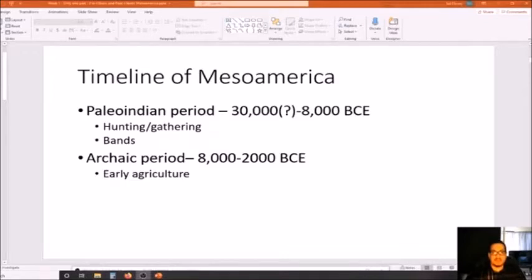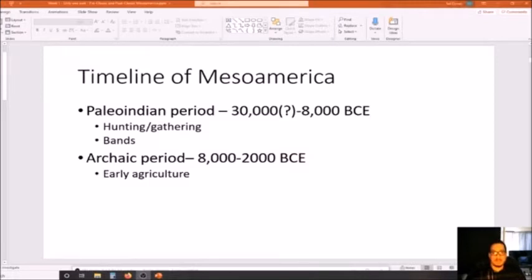For now, I just want to give a brief overview of the 5 time periods of Mesoamerican history that we're going to be looking at for pre-Columbian civilizations. So you start off with number 1, the Paleo-Indian period. Number 2, we have the Archaic period. Okay, now this Archaic period, this is starting from 8,000 BCE all the way to 2,000 BCE. And some of the main characteristics of this time period is where we start to see the beginnings of agriculture take place amongst Archaic Indians. That's the term that they know them by during this time period, Archaic Indians.